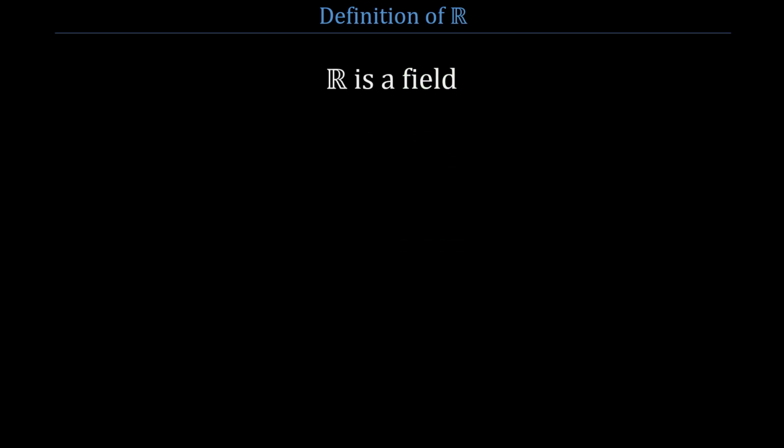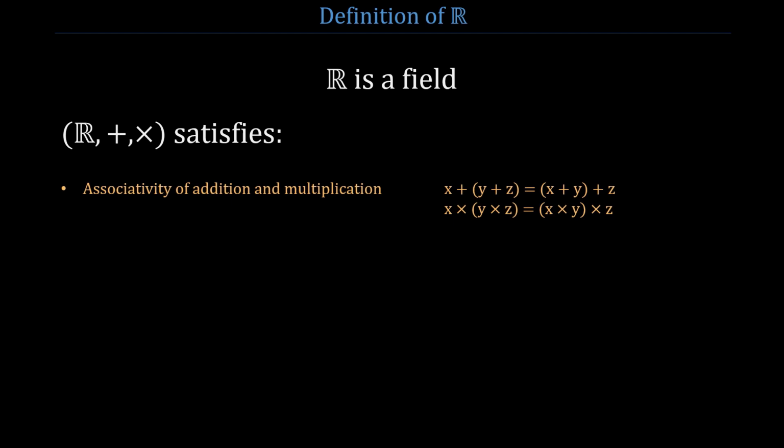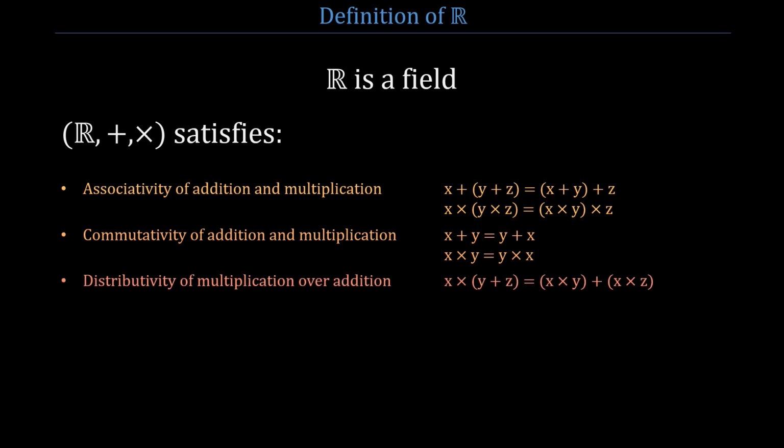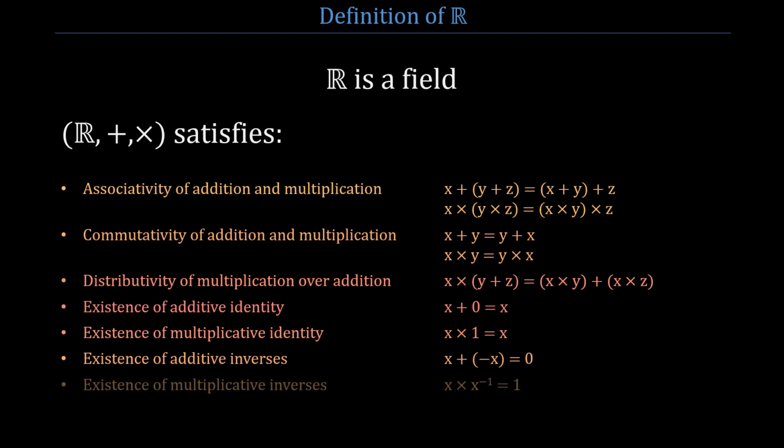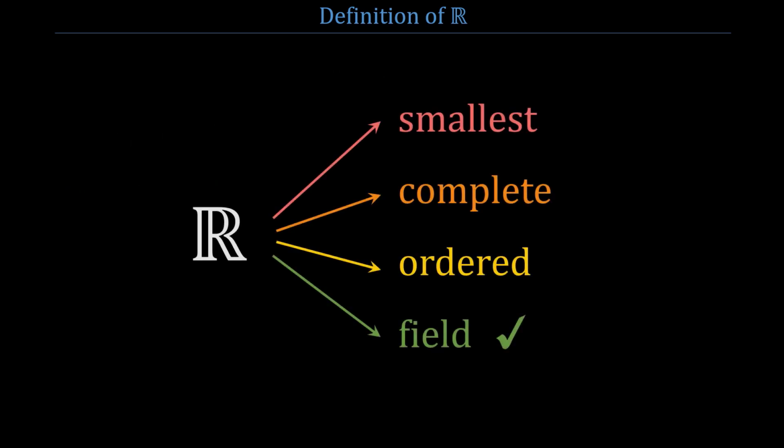R is a field means that R has two operations, addition and multiplication, and that these two operations satisfy the following properties: associativity of addition and multiplication, commutativity of addition and multiplication, distributivity of multiplication over addition, existence of additive identity, existence of multiplicative identity, existence of additive inverses, and existence of multiplicative inverses. You can look at the formulas and notice that they are quite straightforward. They are the basic formulas that allow us to manipulate real numbers. That's what it means for R to be a field.